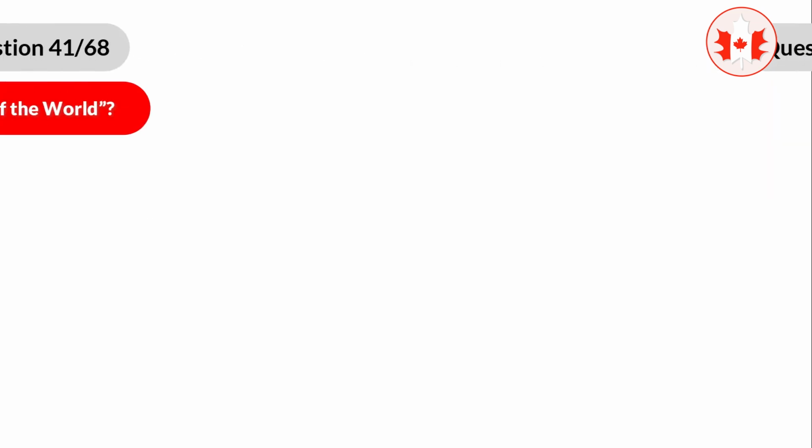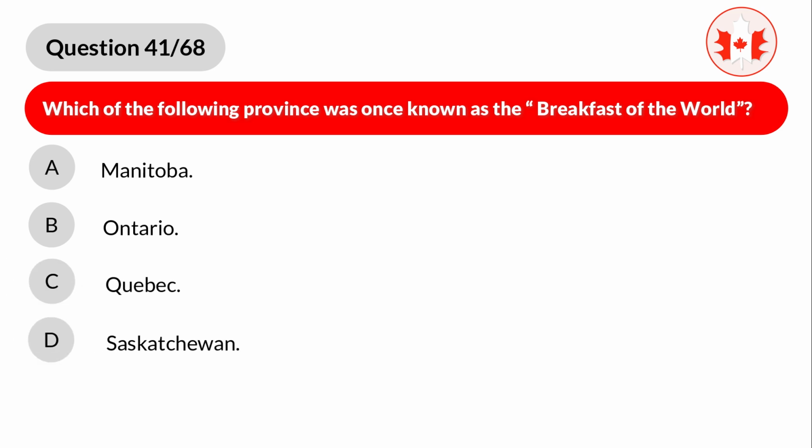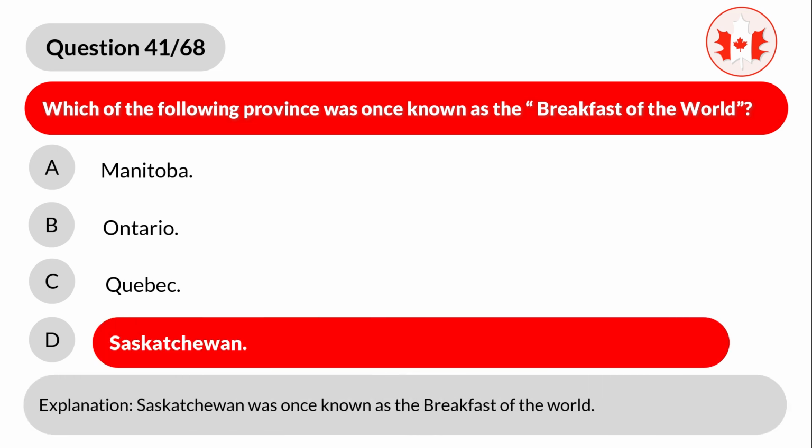Question 41. Which of the following province was once known as the breakfast of the world? A. Manitoba. B. Ontario. C. Quebec. D. Saskatchewan. Correct answer is D. Saskatchewan. Explanation. Saskatchewan was once known as the breakfast of the world.